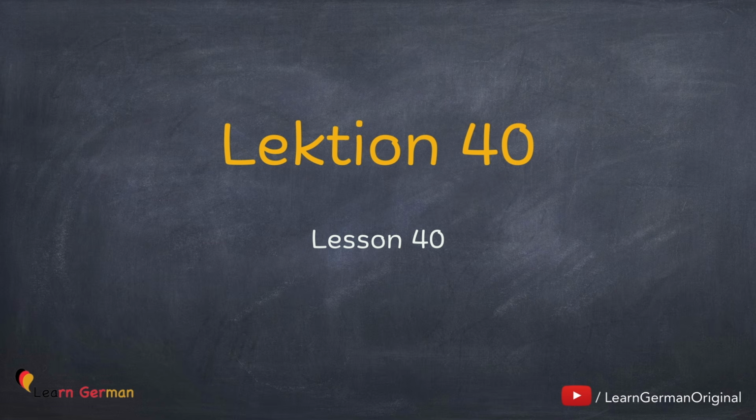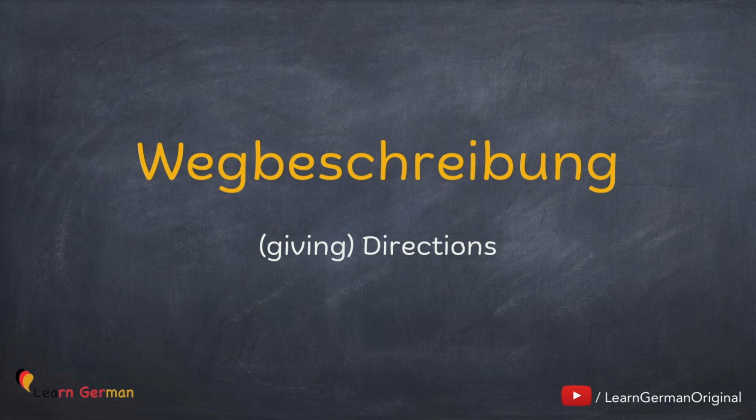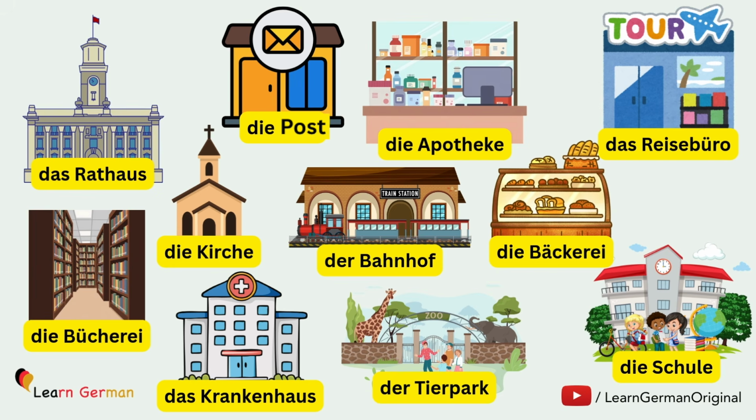Lektion 40. In the previous lesson we learned how to formulate sentences in imperative. In this lesson you'll be learning how to give directions, Wegbeschreibung, especially when you're in a city and looking for some place. I would advise you to watch our video on In der Stadt to know the names of various places. We'll also be looking at a few of them right now. All you have to do is listen and repeat.